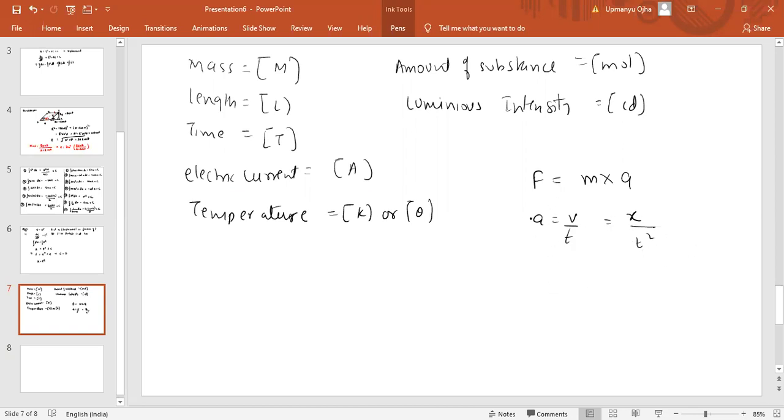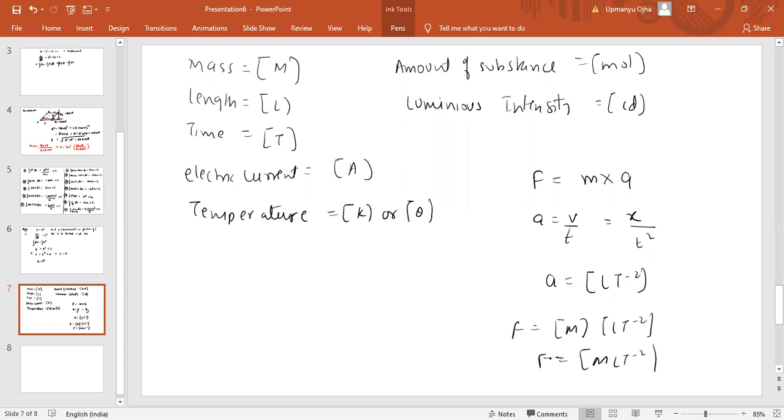So can we get the dimension of a? X is displacement, and displacement dimension is length. T is the time. So a is coming as L T minus 2. So what is the dimension of the force? Mass is capital M, multiplied with L T minus 2. It will come as M L T minus 2. That is the dimension formula of force.